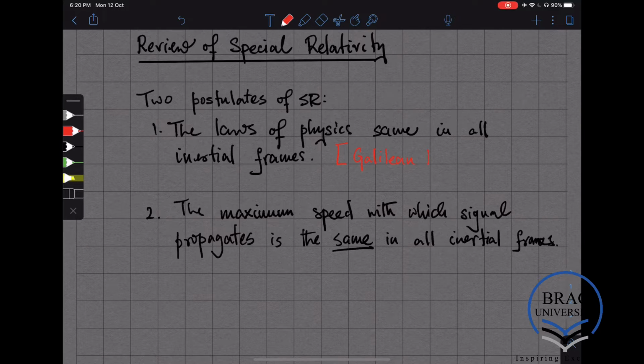The first postulate is true of Newtonian physics, but this is also known as Galilean relativity, because Galileo was the first one who formulated this principle. But these two postulates together form what is called Einstein's special theory of relativity. As the name suggests, there is also a general theory of relativity, but that is for another day.